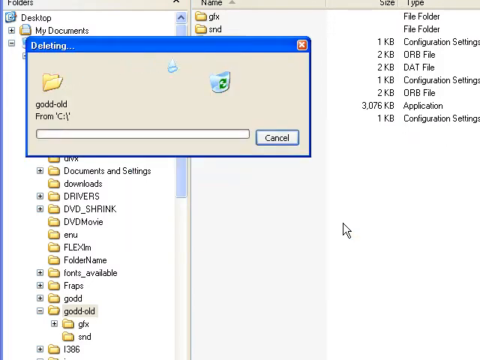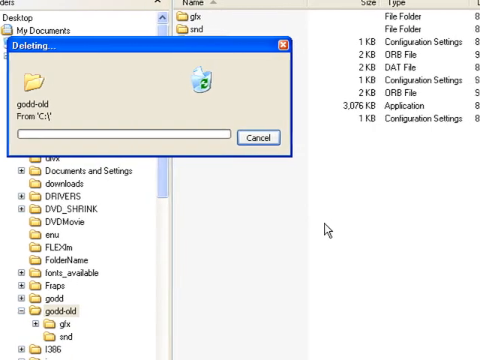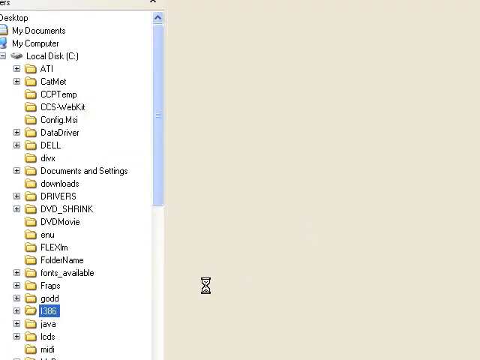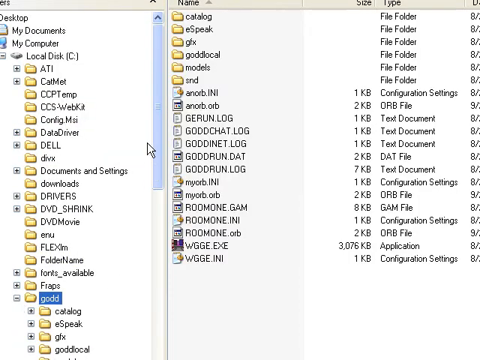So before deleting this environment, I copied my old orbs into the new GODD environment, and I made a backup either onto CD, thumb drive, or an external hard drive. Well, you now have your new GODD environment with many new features. We'll go over those in a different video.